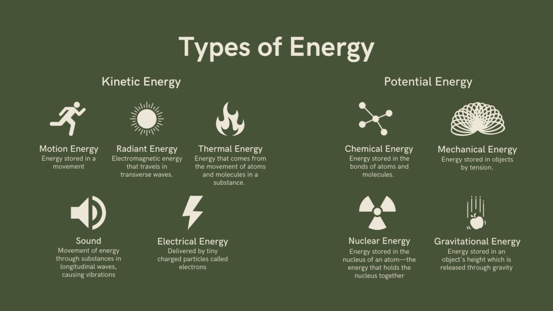When the atoms of a substance move slower, it becomes colder. And thermal energy is also known as heat. So it measures the hotness and coldness of a substance based on the movement of the atoms it has.